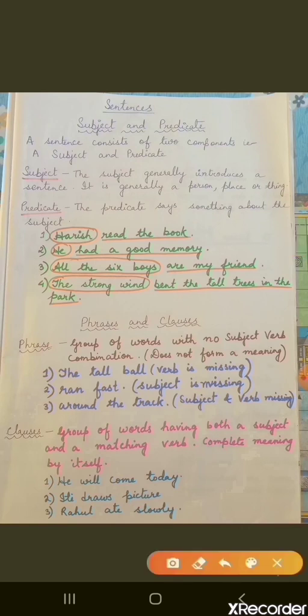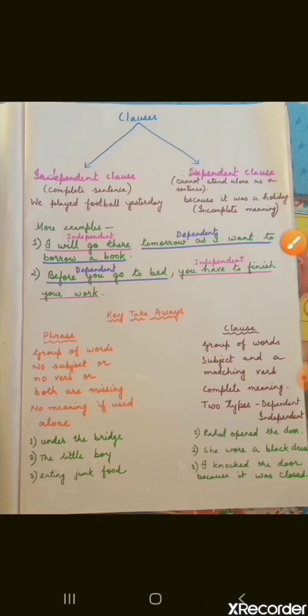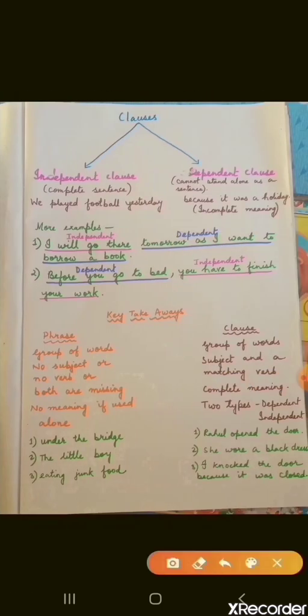Clear? Okay, now we will learn about the types of clauses. Clauses can be of two types: first is the independent clause and the other one is the dependent clause. An independent clause means a complete sentence, where you can understand the complete meaning of it. But a dependent clause, as the name tells us, cannot stand alone as a sentence.